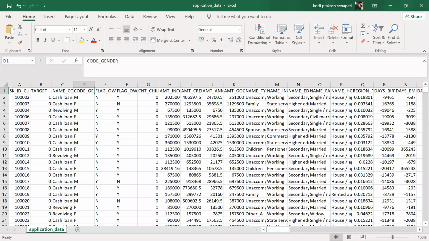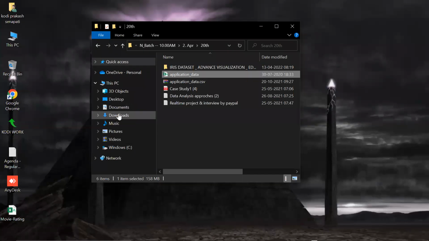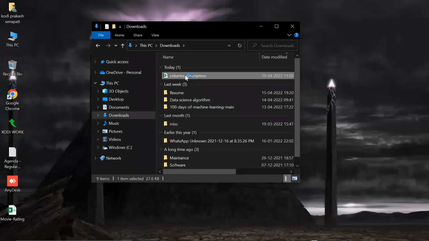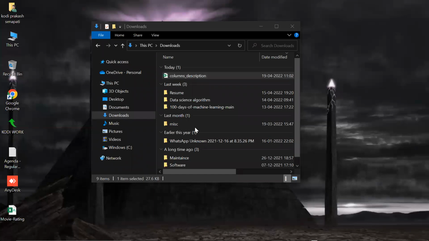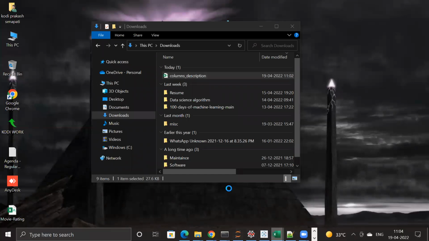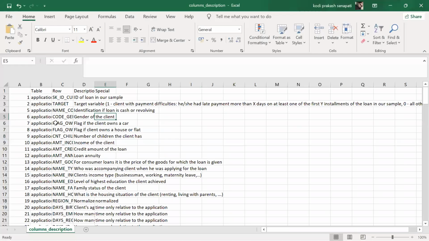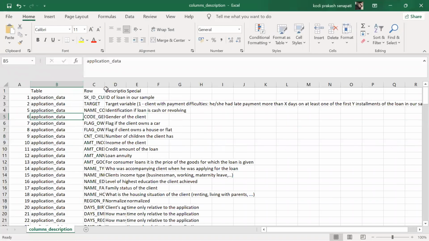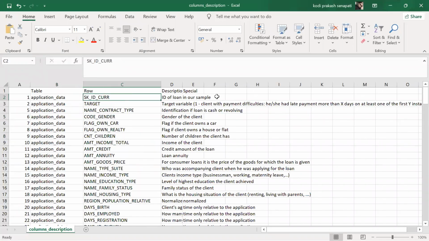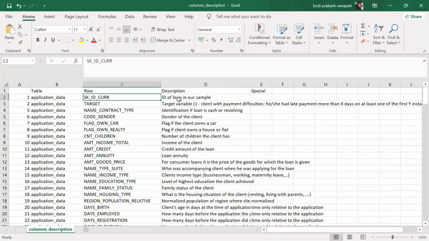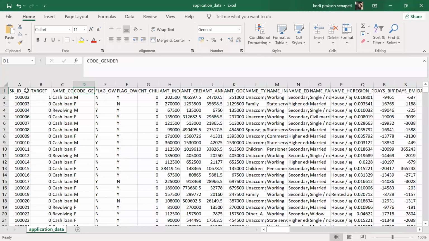Now the columns downloads, the columns descriptions. Do you understand all the column information given up here? See this? SK_ID means what, guys? ID of a loan. Yeah, when you apply. Now, what is the dependent variable?